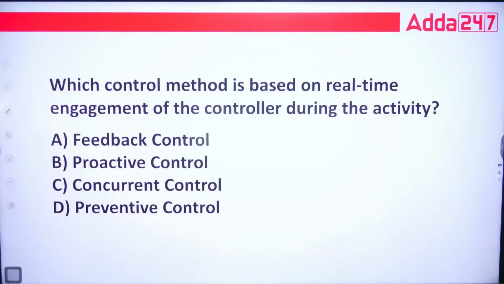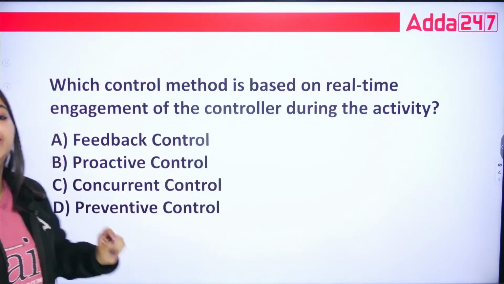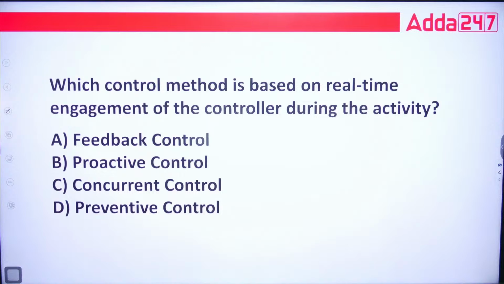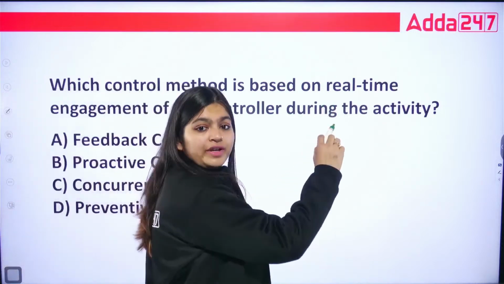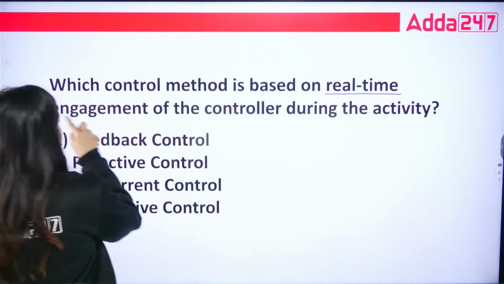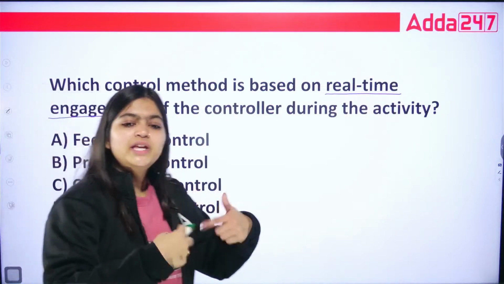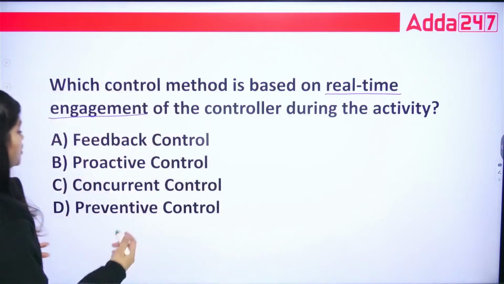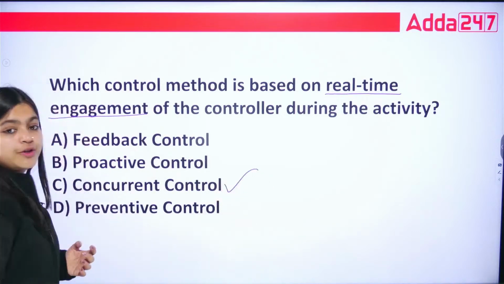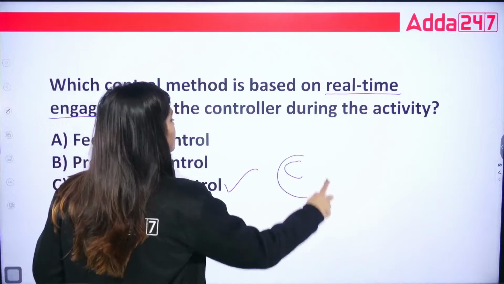Next question. Which control method is based on real-time engagement of the controller during the activity? Feedback, proactive, concurrent, preventive. When we talk about real-time engagement, it means you are doing your activity and if something goes wrong, you are taking the corrective action. So that is your concurrent control. So your correct answer is option C.